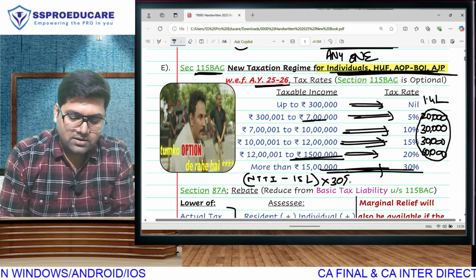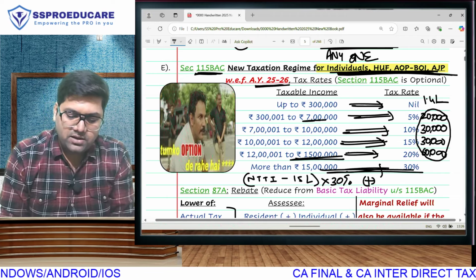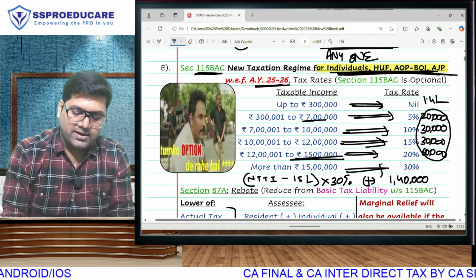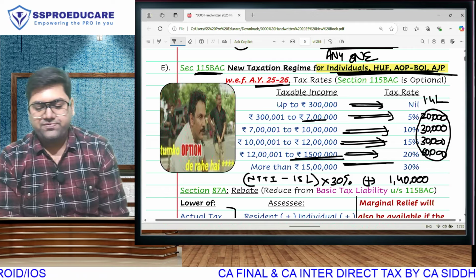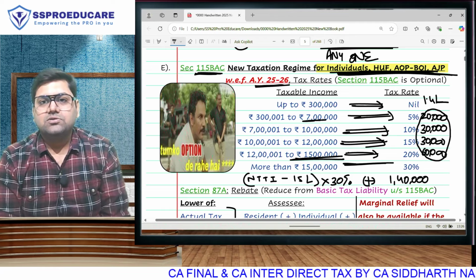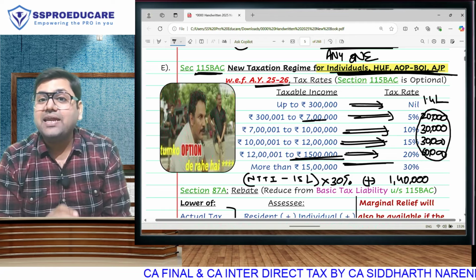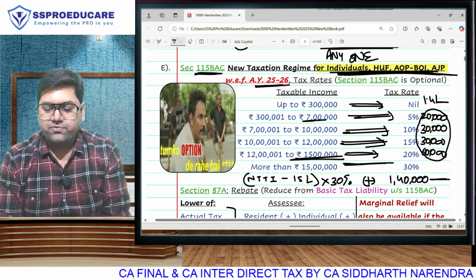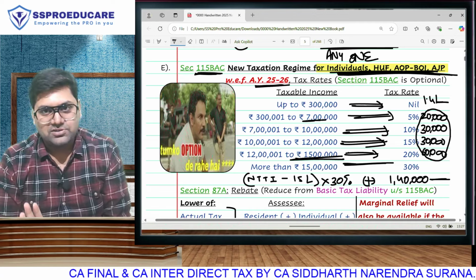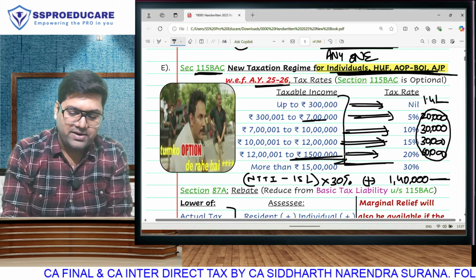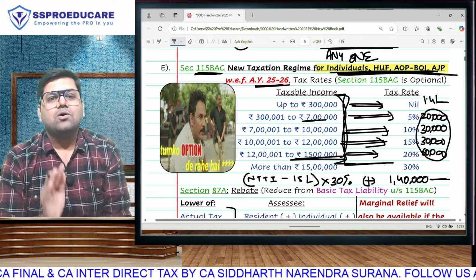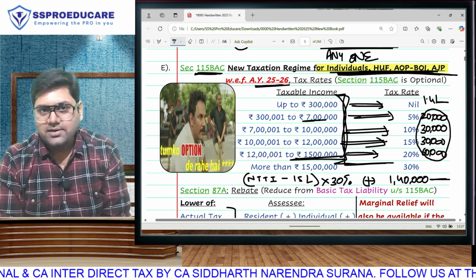You will apply 30% on this, and add 1 lakh 40,000 to this. Net taxable total income minus 15 lakh into 30% plus 1 lakh 40,000. Last year, this was coming to 1 lakh 50,000. So on the basis of all the amendments, your savings are only rupees 10,000.